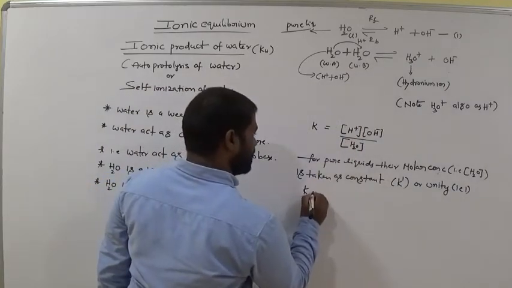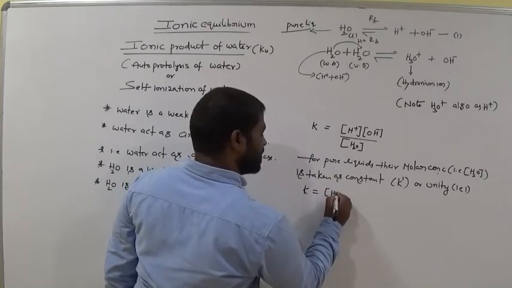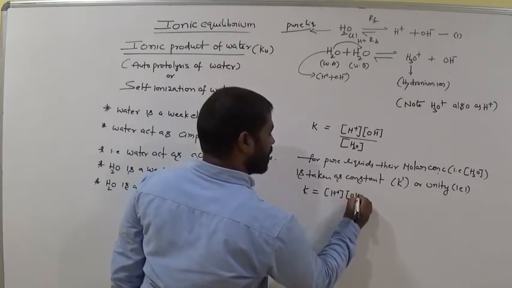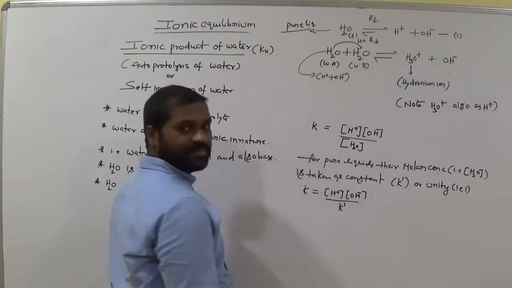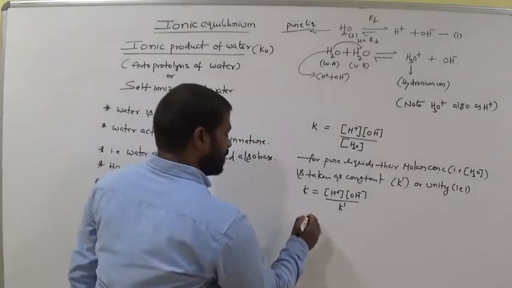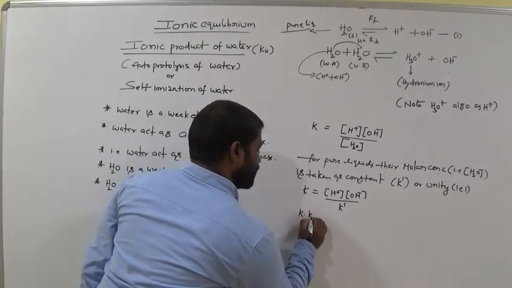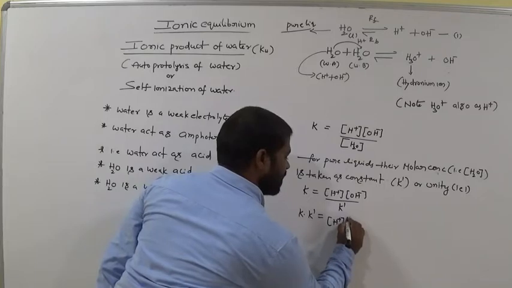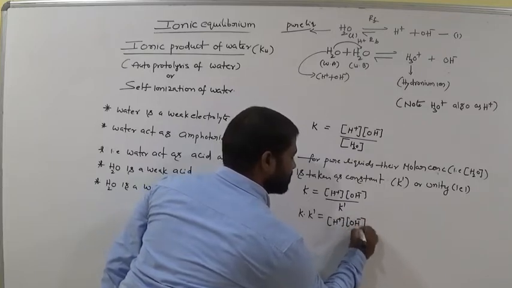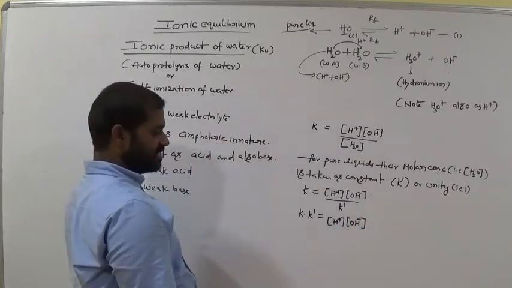That means K equals molar concentration of H plus into molar concentration of OH minus, into the constant K dash. Now from this, K into K dash equals molar concentration of H plus into molar concentration of OH minus, am I right? Is it clear?